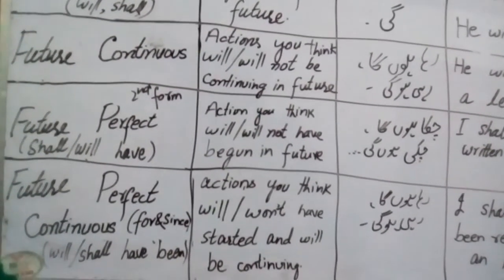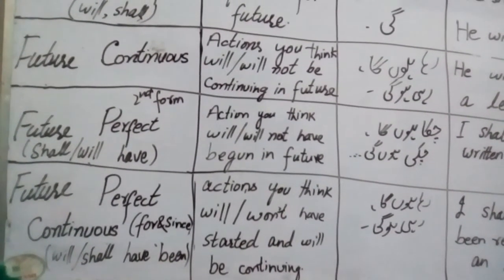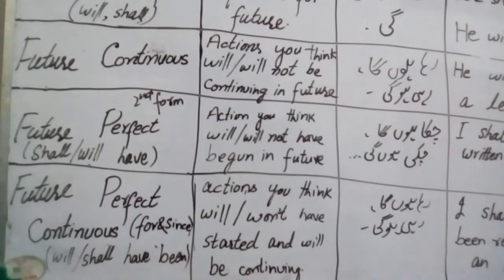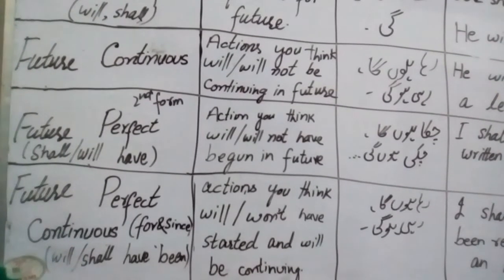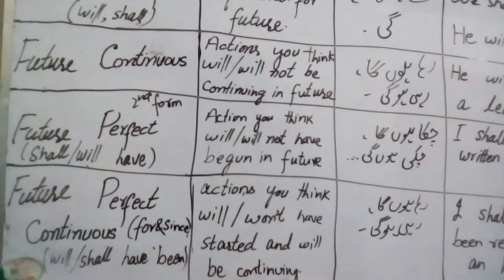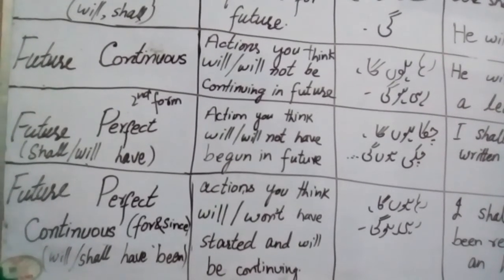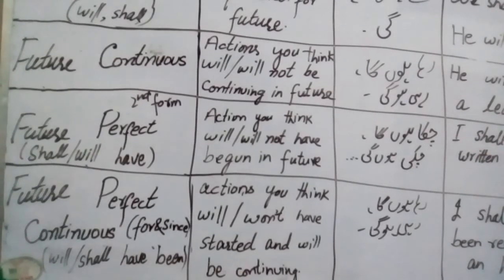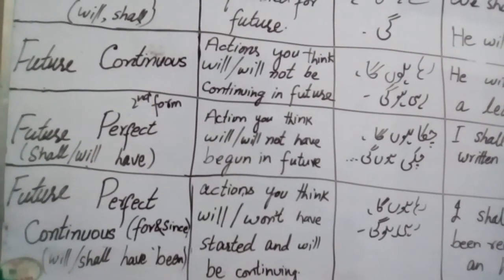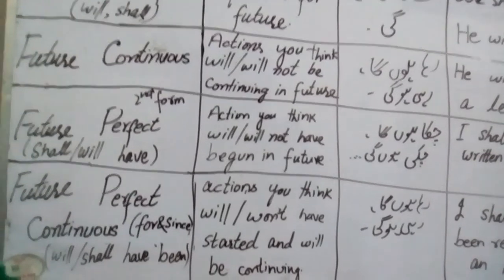The other examples may be: it will have been raining since morning, I shall have been reading for an hour, they will have been playing since morning, it will not have been raining since night, will the peon have been ringing the bell for 2 minutes?